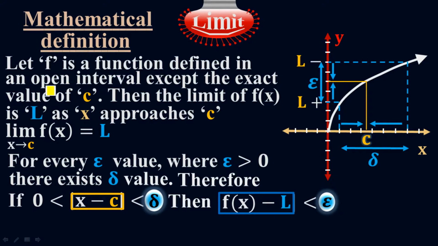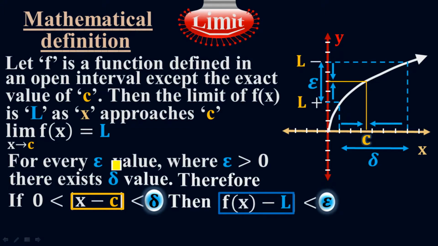Let f be a function which is defined in an open interval. What does that open interval mean? This is my open interval. This whole region is my open interval. F is defined in this region except the point c. Except this exact value. It is defined everywhere else in this region. As x approaches c along the x-axis, I'm going to get the limit L along the y-axis. That's what this statement means.